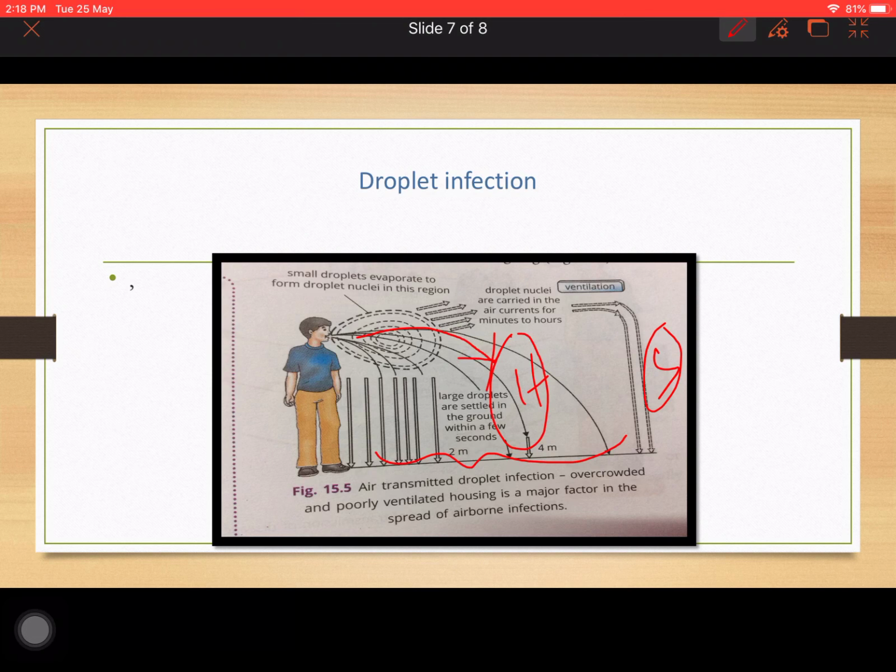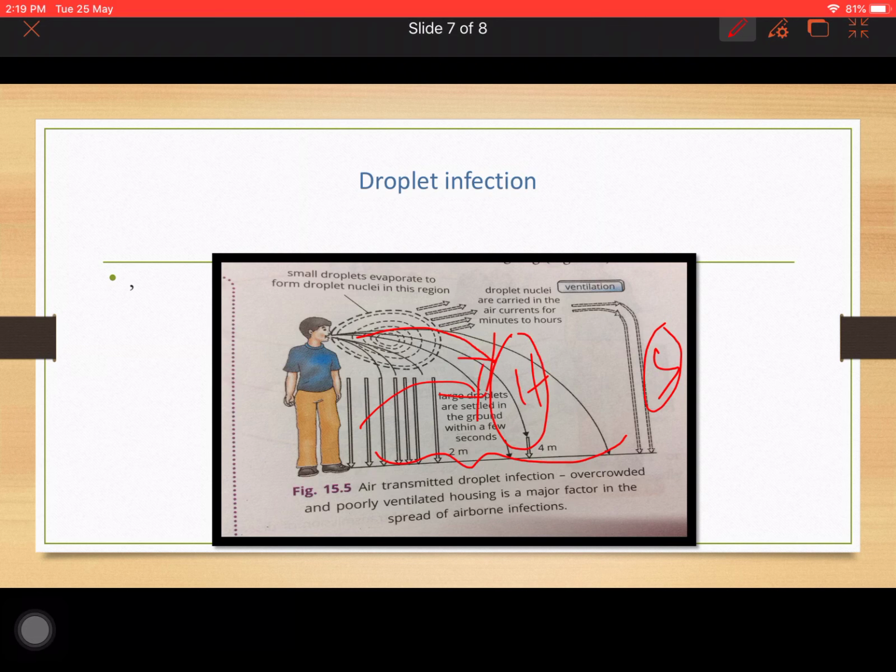If there is some infected person around you, please do wear 2 masks, try to wear a face shield, try to cover yourself with certain clothes which you can wash at home or discard, like doctors and nurses who use PPE kits. There are several things we can do to protect ourselves from different modes of transmission. This is what we are going through nowadays. Droplet infection is a term which you should know. This is how diseases are transmitted from one person to another.